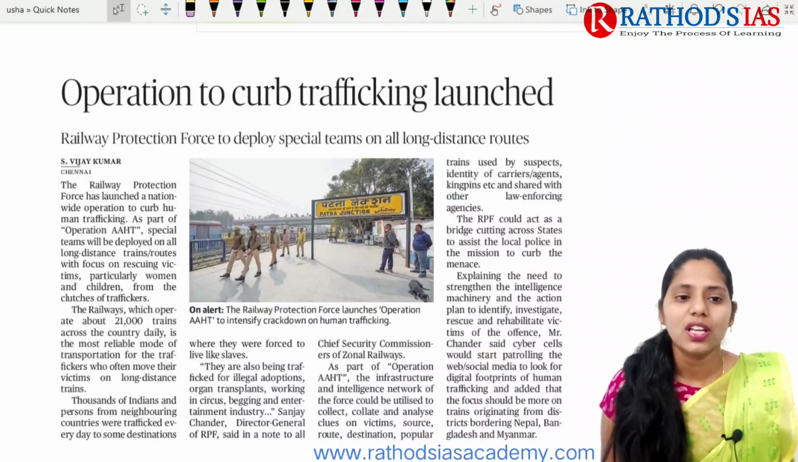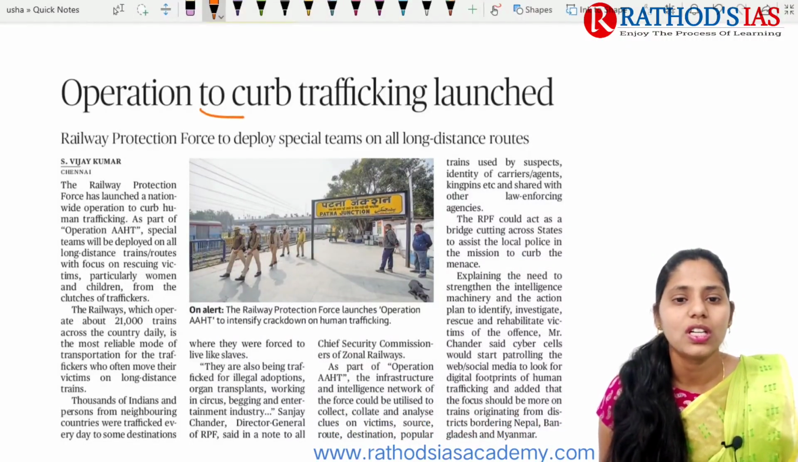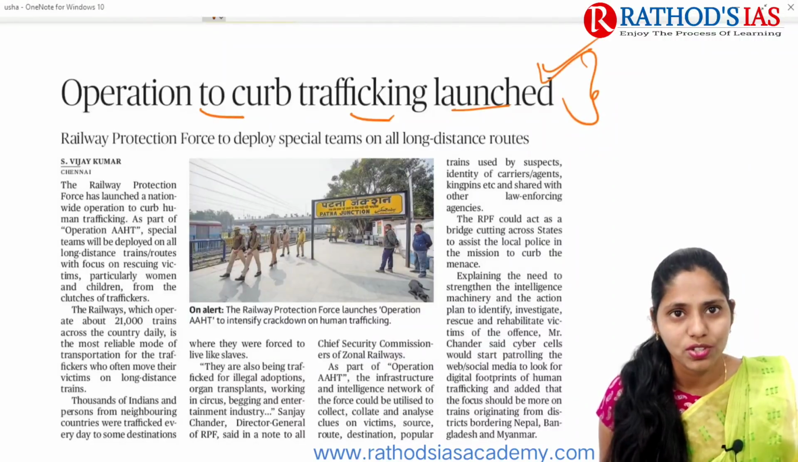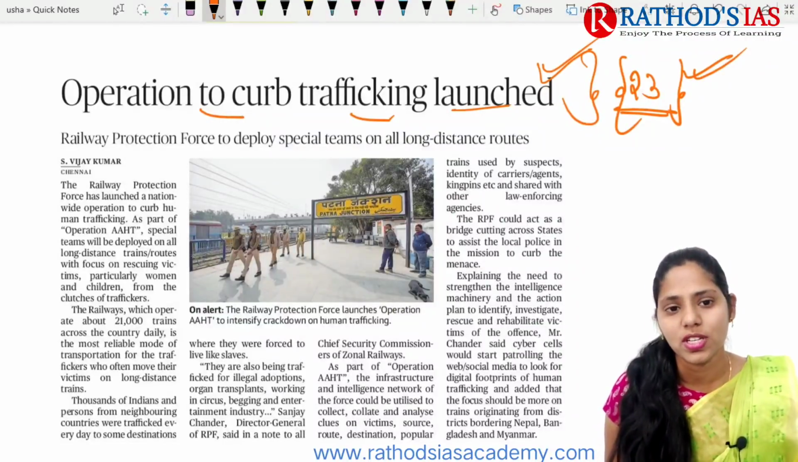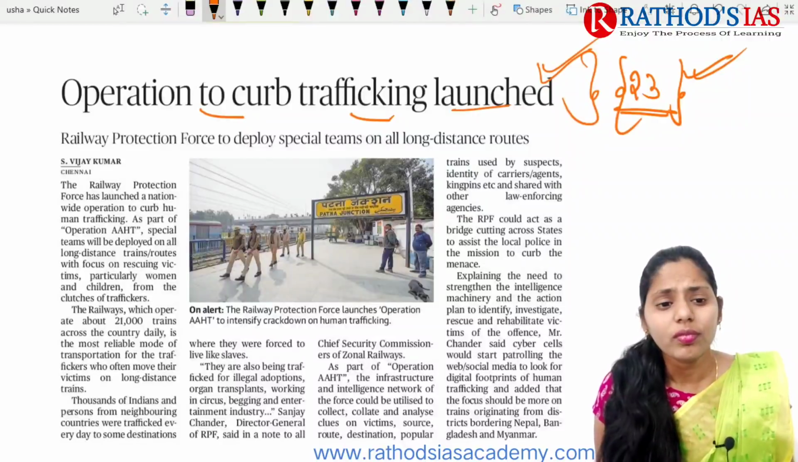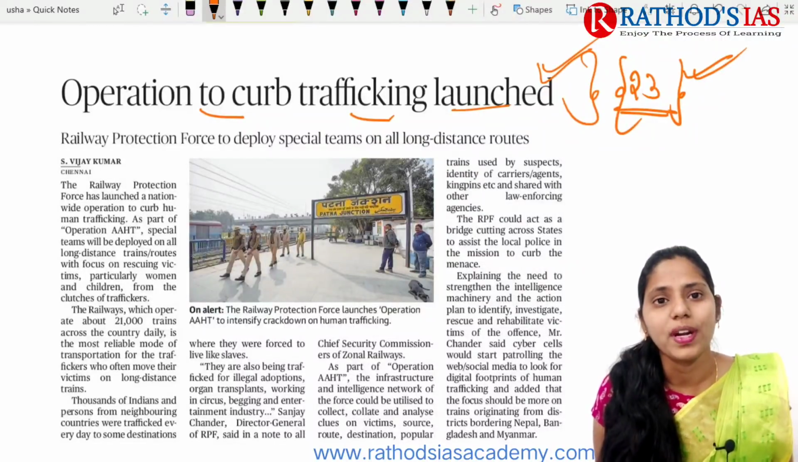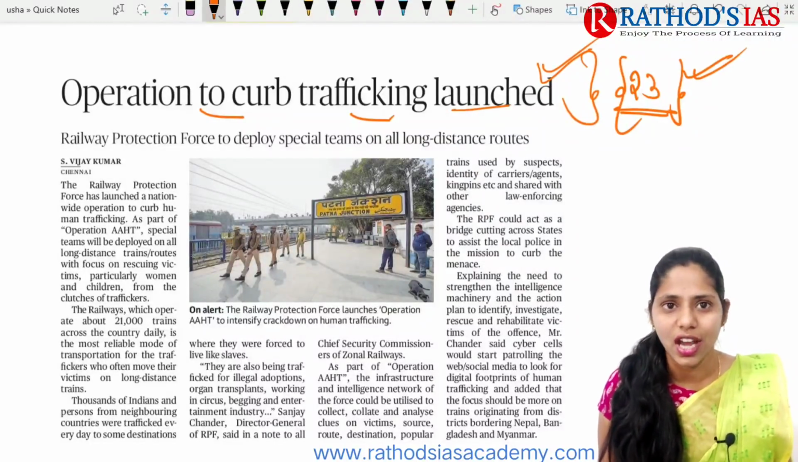And now let us try to see the next topic. It is regarding Operation to Curb Trafficking launched. This article is talking about human trafficking. In our Indian Constitution, Article 23 mainly talks about the prohibition of human trafficking, right? This article is talking about Operation AAHT.